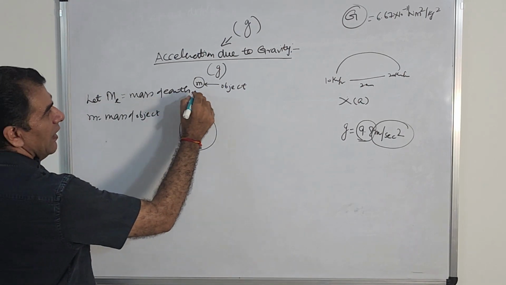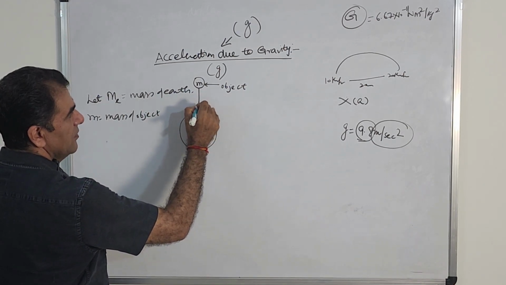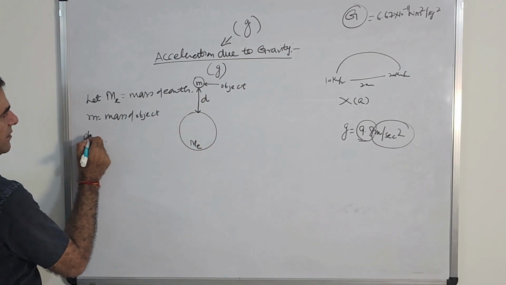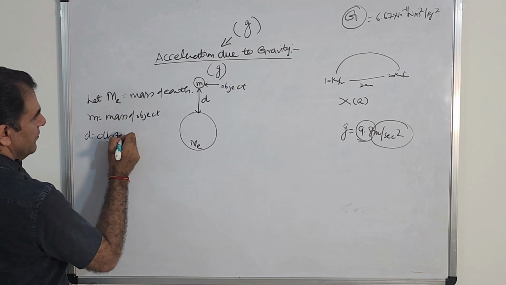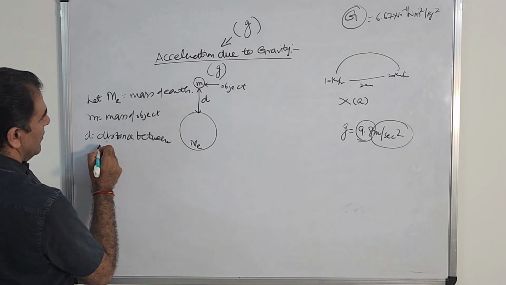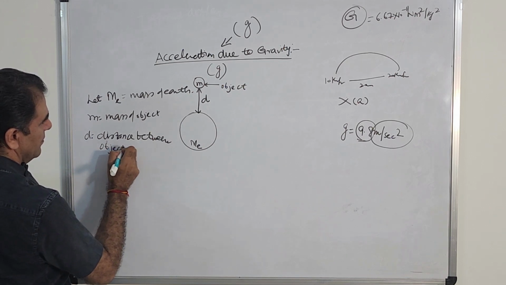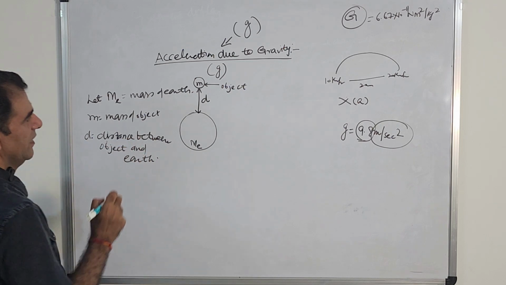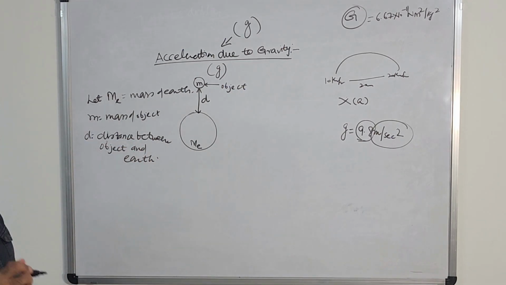So now let the distance between these two be small d, okay? So d is the distance between the object and earth, okay?